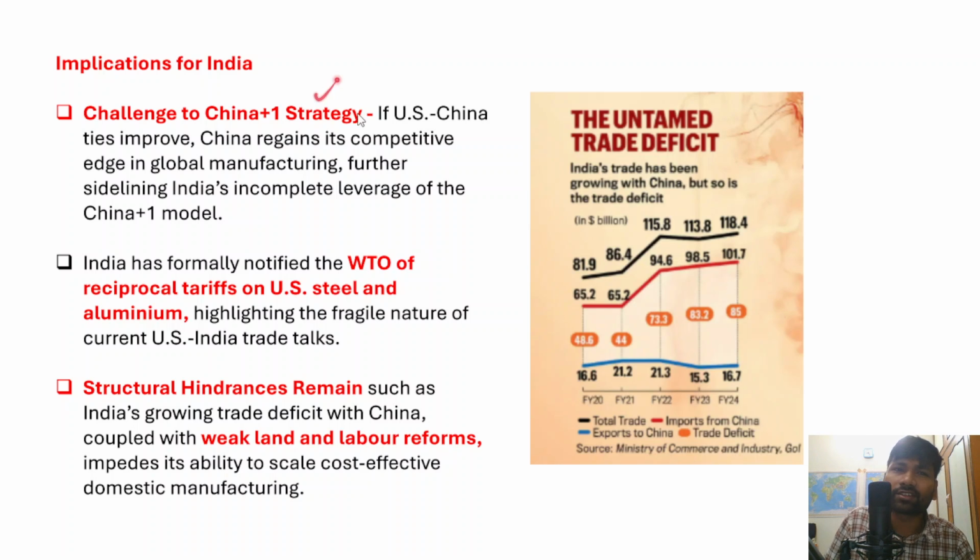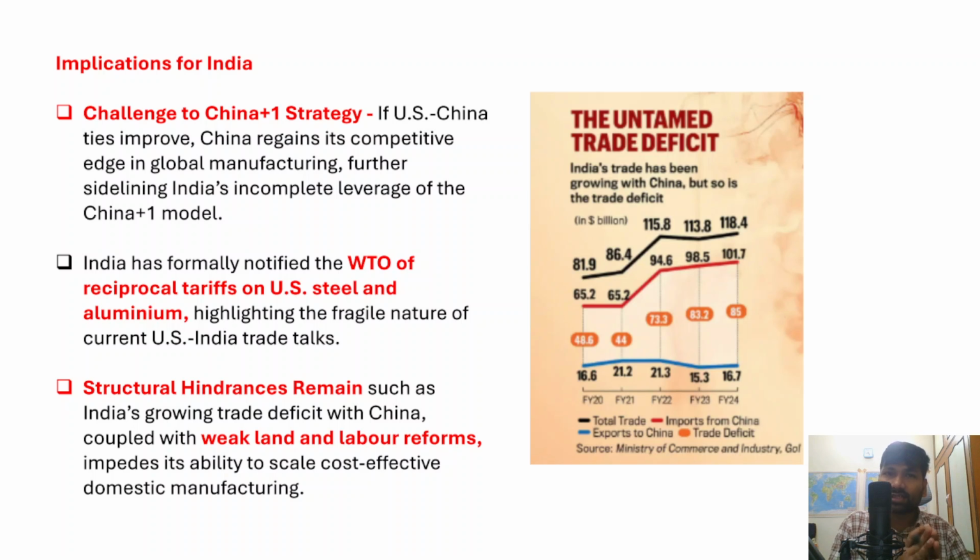Most of the manufacturing companies of the Western countries are located in China. But after the COVID-19 pandemic and the rise in labor costs in China and a number of other factors, private companies have been looking for alternatives to shift their manufacturing bases out of China. So this is the China plus one strategy.